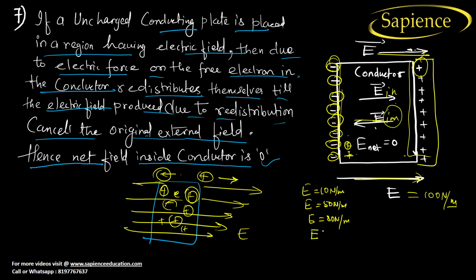Now the time came when the inside electric field becomes 100. So what will happen now? The outside electric field and inside electric field will cancel each other, and the net will be equal to 0. And after that, no distribution of charge, no displacement of charge will happen. And this is how the net electric field inside this conductor will become 0. So I hope you have understood now, right?